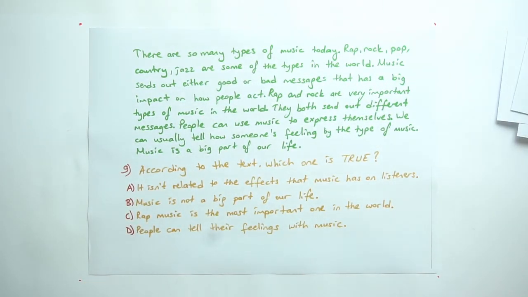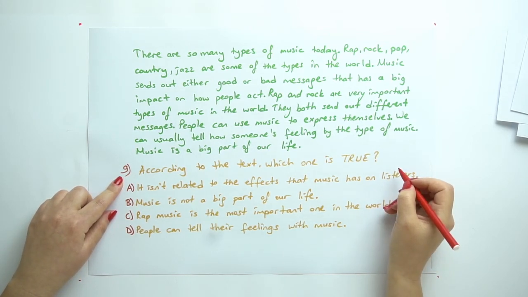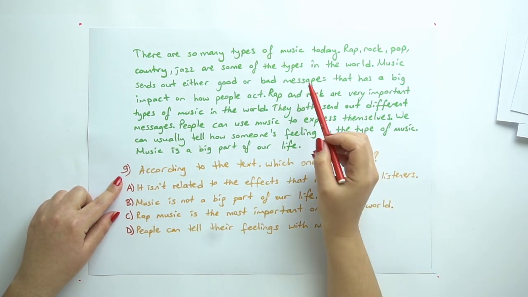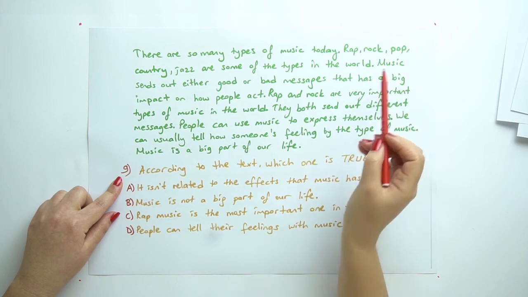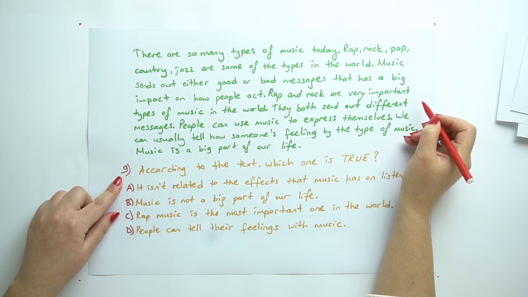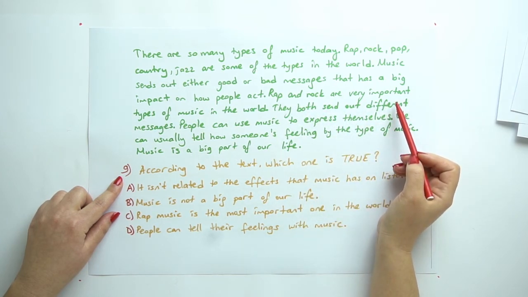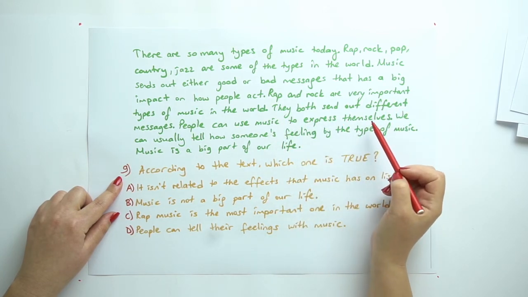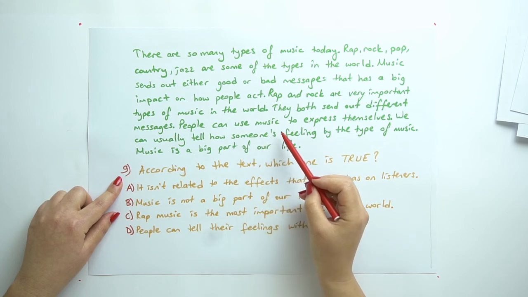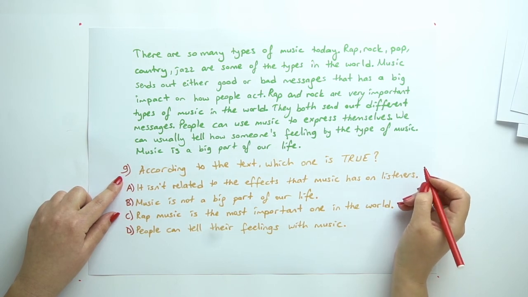And we have a text here. Question 9. According to the text, which one is true? There are so many types of music today. Rap, rock, pop, country, jazz are some of the types in the world. Music sends out either good or bad messages that have a big impact on how people act. Rap and rock are very important types of music in the world. They both send out different messages. People can use music to express themselves. We can usually tell how someone is feeling by the type of music. Music is a big part of our life.